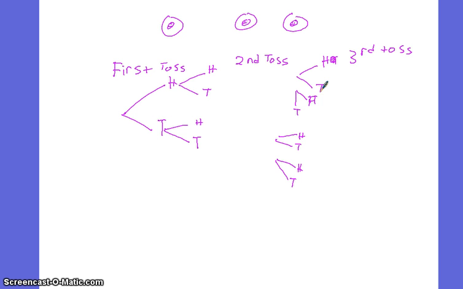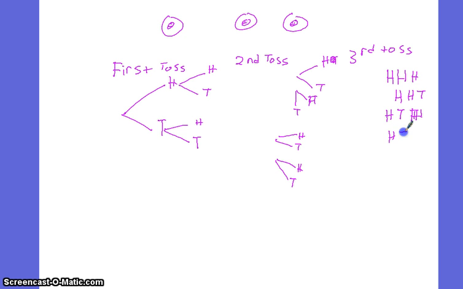So lots of possibilities. My outcomes are going to come out a little bit differently. I could get 3 H's, H, H, H. I get H, H, T. I could get H, T, H if I'm following my patterns.